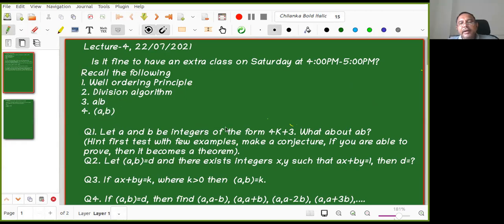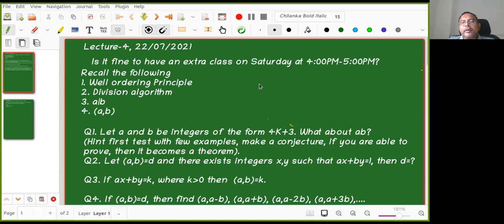So let A and B be integers of the form 4k plus 3. Then what can we say about A into B? Yeah, anyone? Yeah, Vishal, go ahead. It is of the form 8k plus 1. Why 8k plus 1? I just squared this. No, see. Okay, let us see.